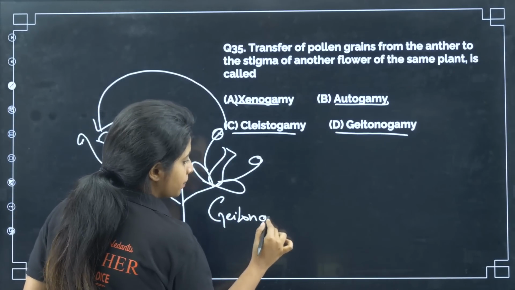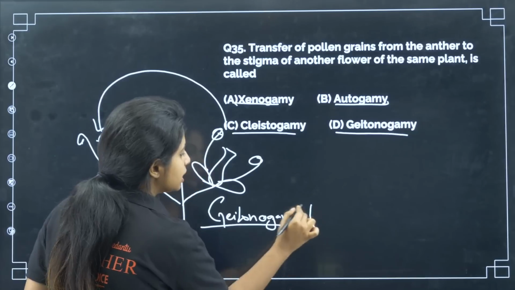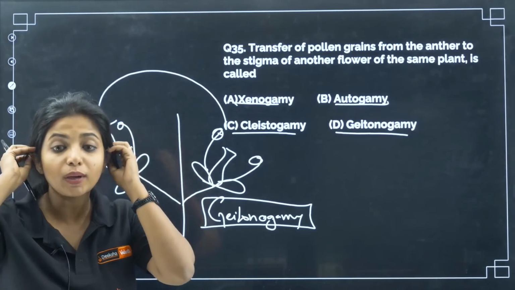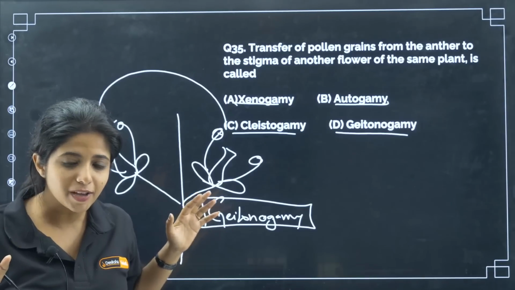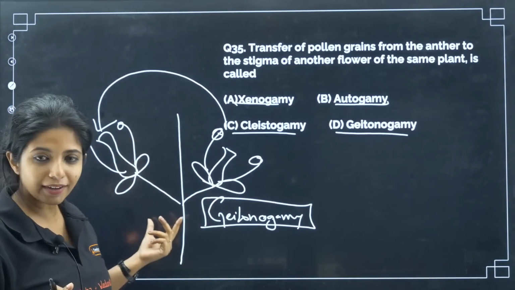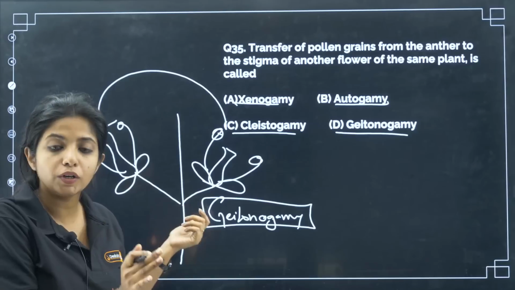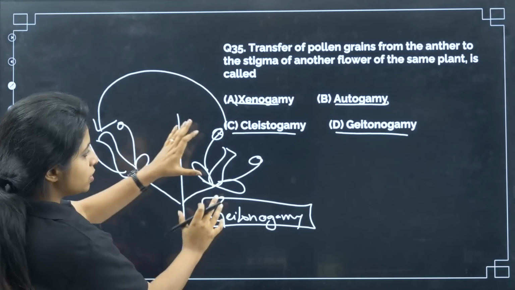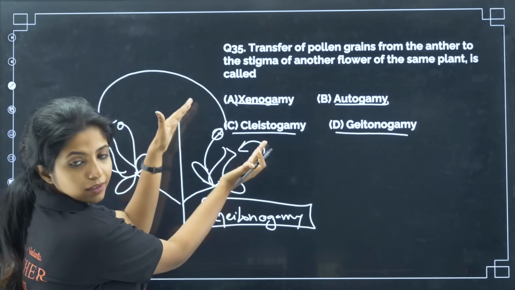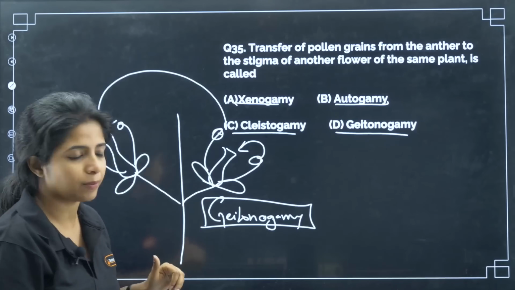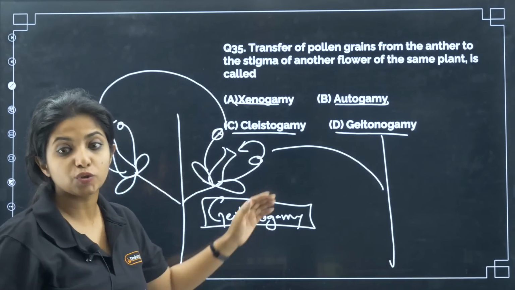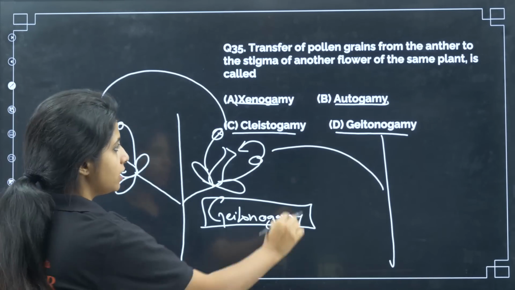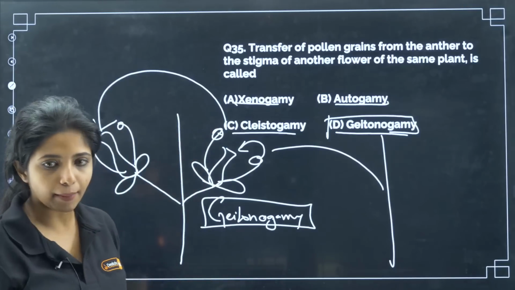This is cross-pollination, but genetically if you see, it is just like autogamy. Why? Because it's the same plant, so there is no genetic variation coming up here. Same parent is producing both the gametes. So genetically it will be similar to autogamy, but it is cross-pollination, and this is known as geitonogamy. In the same flower it is known as autogamy. From different plants to this flower it is xenogamy. Xeno, X is there, so cross is there. So your correct answer would be geitonogamy.